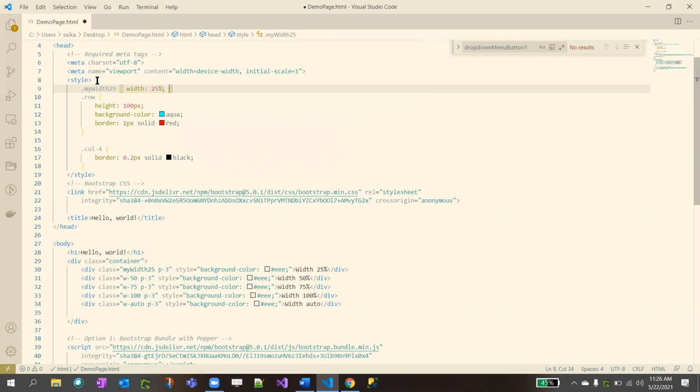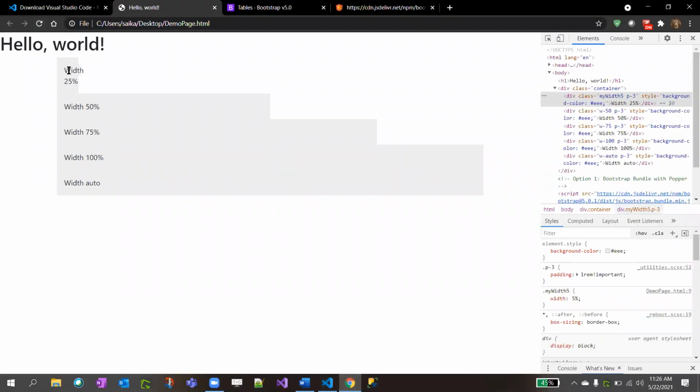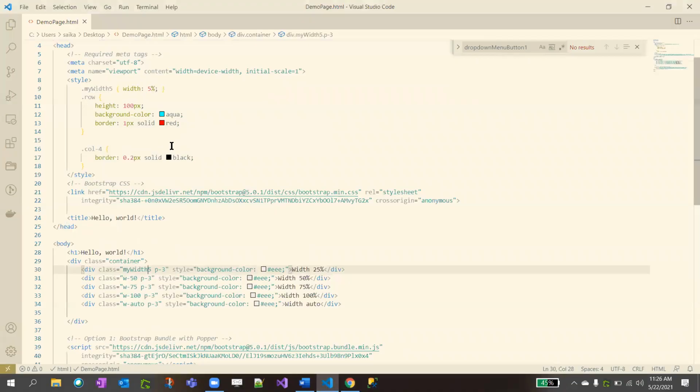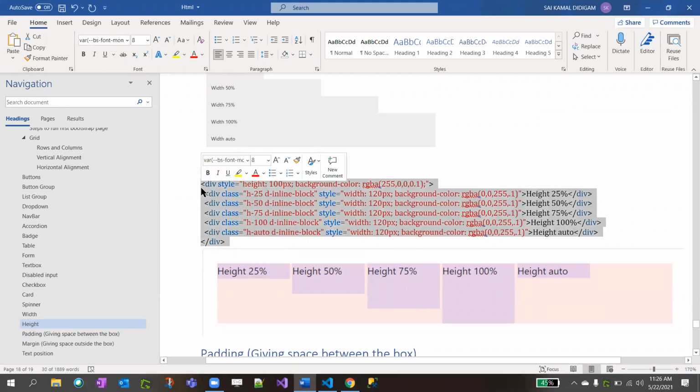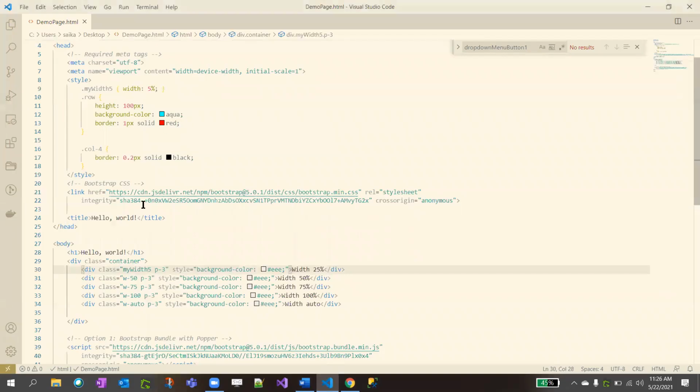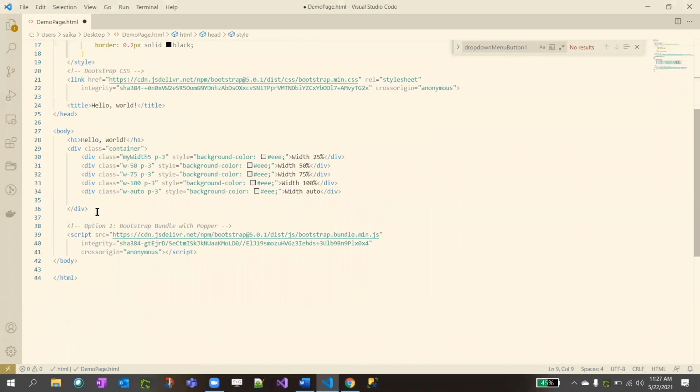Okay. So now the first one, I'll give my width as 5%. I'm saving it. See, the width got 5% now. My width 5 is having 5%. Clear? This is how you apply custom CSS. And height, similarly, like how we have width, we also have height 25, 50, 75. Just remove this. Paste it inside the container like we did before.